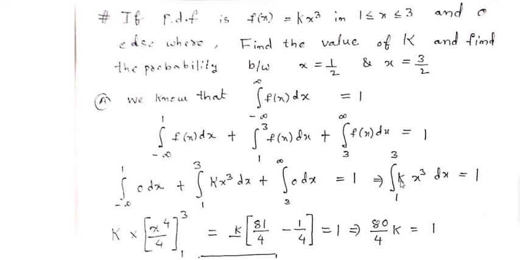Now capital K is a constant, so let us find the integration of x cube.